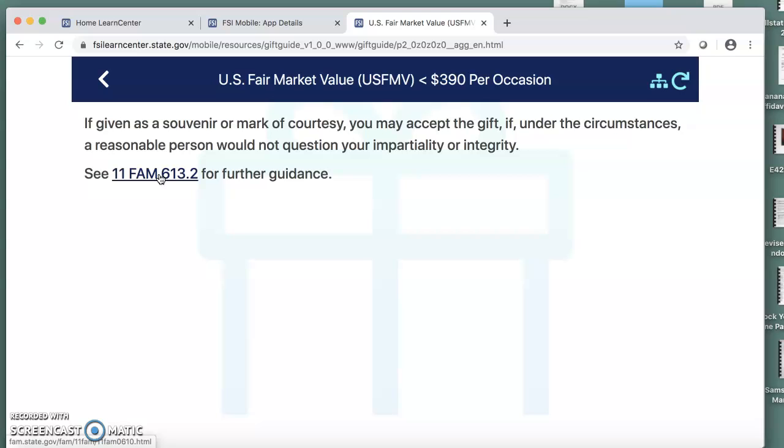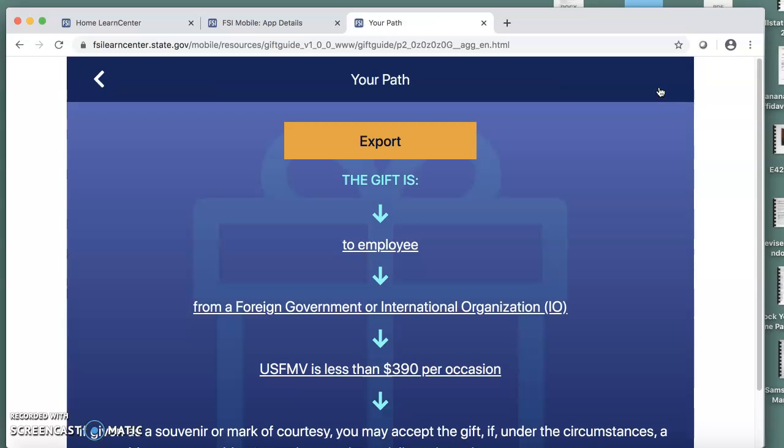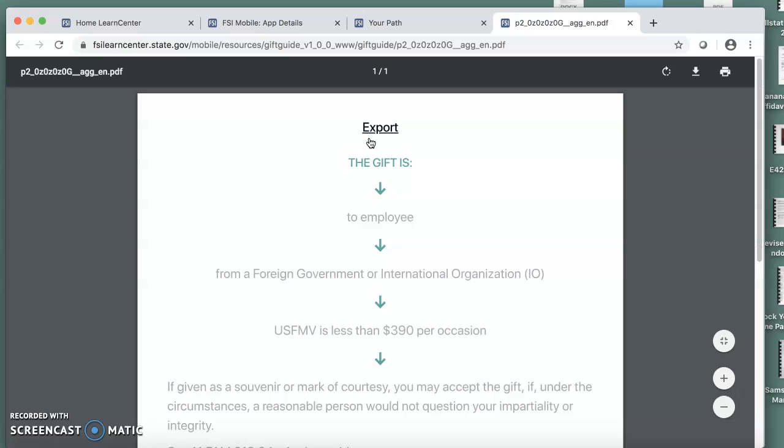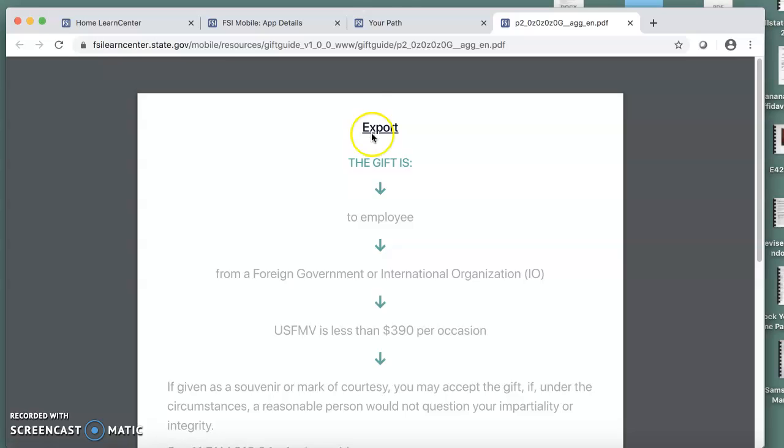Let's talk about the two buttons in the banner on the top right. The first button that looks like a group of 4 boxes is a great tool. Clicking on it shows you how you reach the decision. If you click on Export, it creates a PDF file that you can save and share with others to show them how you reached the decision.